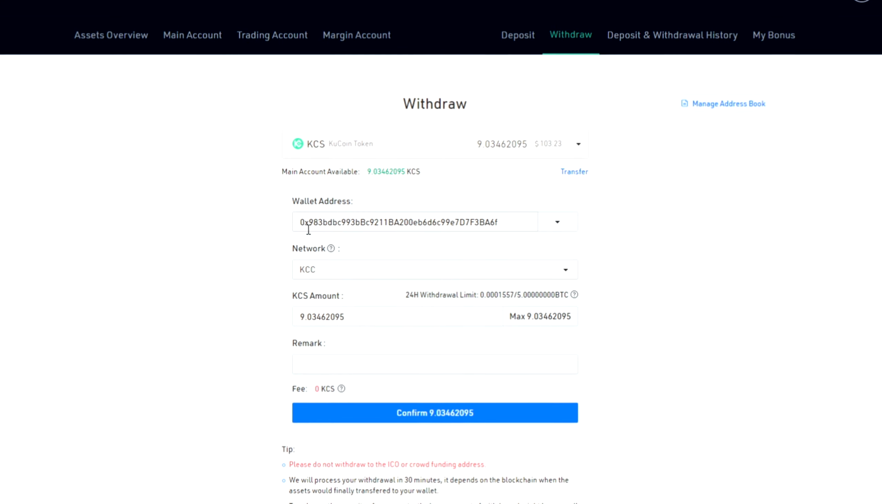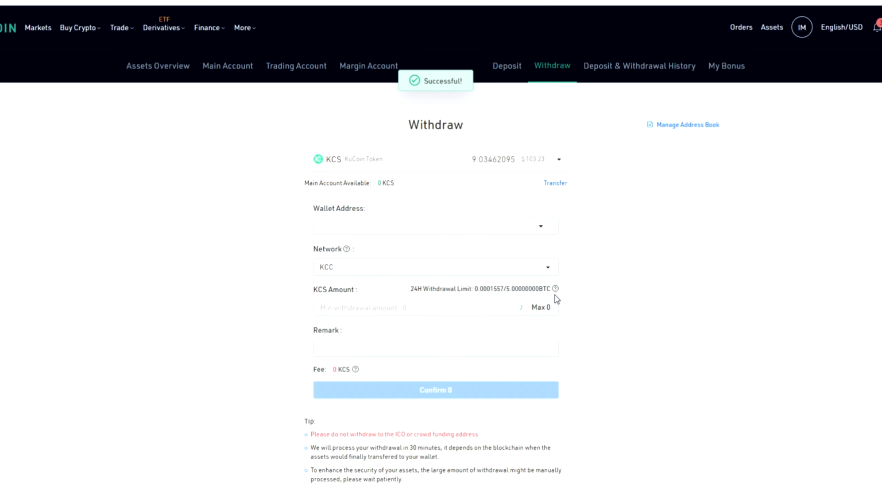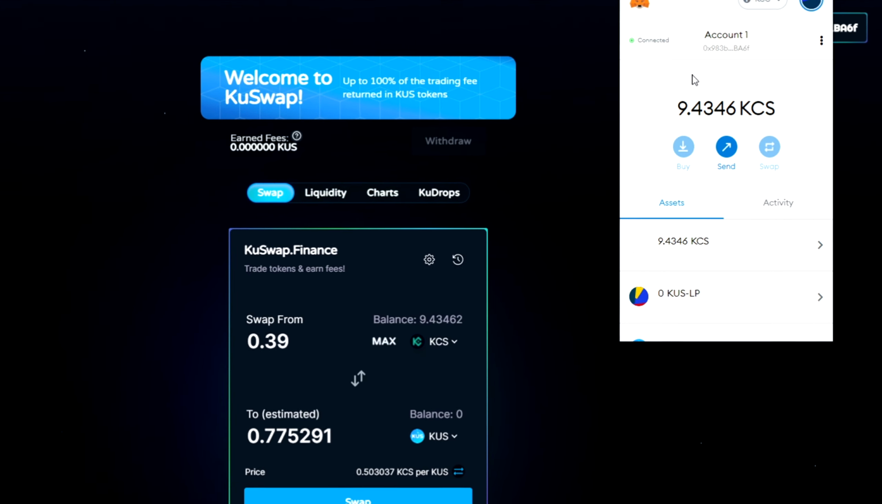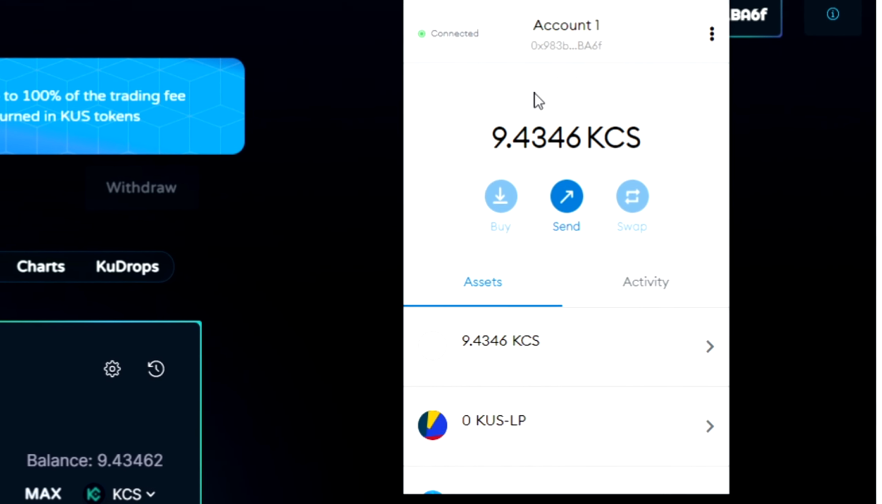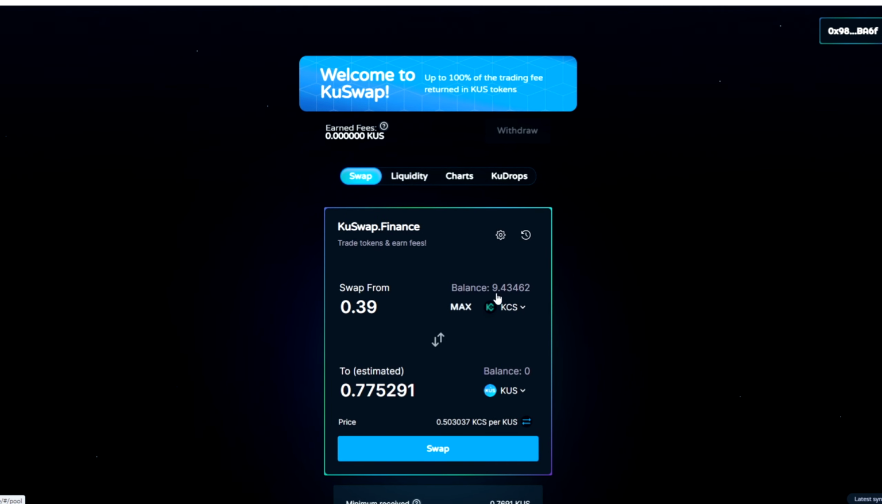So we need to confirm withdraw, and here my password. So, successful. I'm waiting for these tokens in my Metamask wallet, and then we will continue, guys. After 1 minute I already have these tokens. I don't know, this is too fast. Okay, so we got 9.4 KCS tokens, so now we can add liquidity, we can swap.